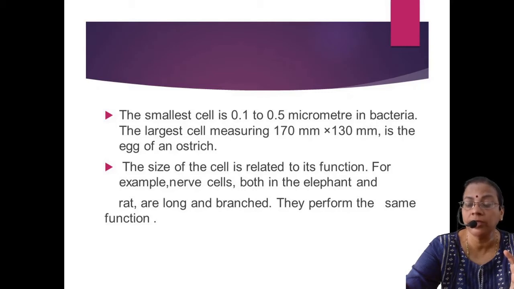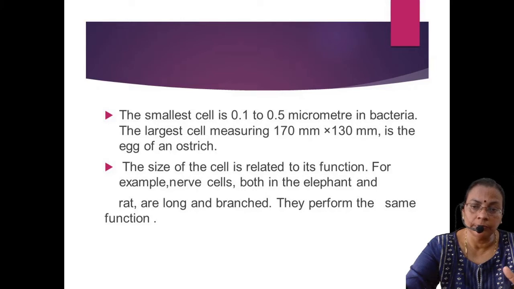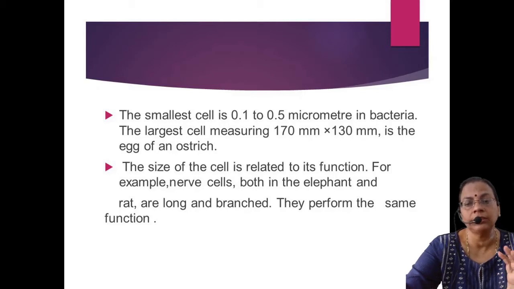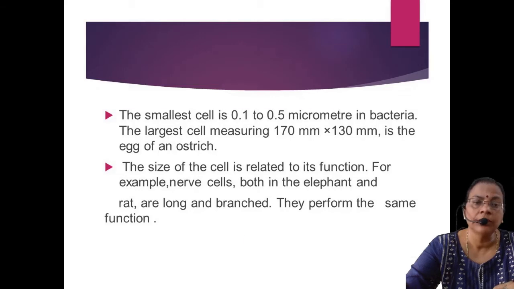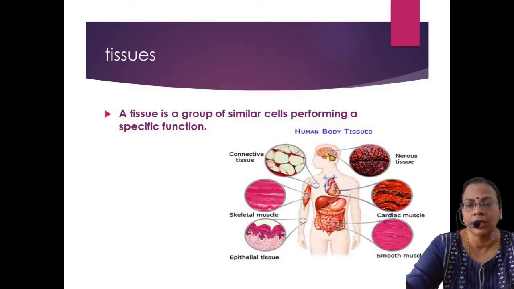So size will vary, and function and location of the cell also will vary. But the cell as such is the structural and functional unit of life. Then we will move on to the next higher level.